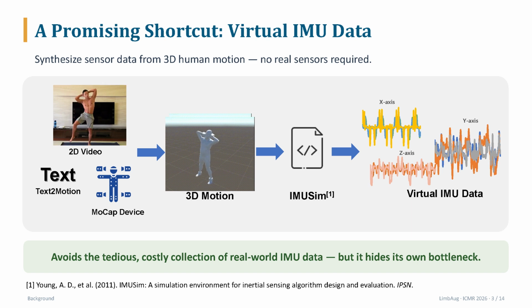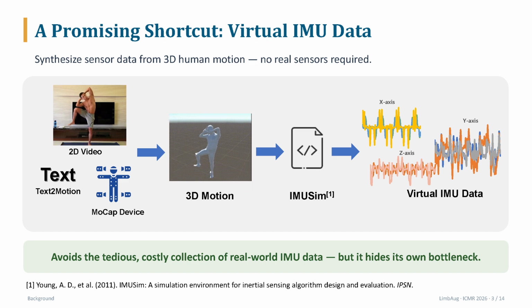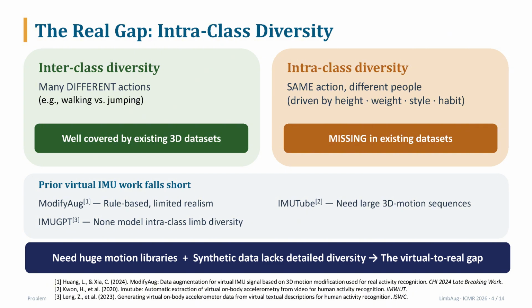This reduces the cost of real data collection, but it also has a hidden bottleneck. The quality of virtual IMU data depends on the diversity of the input 3D motions. If the 3D motions lack intra-class variation, the synthesized IMU data will also be limited. We argue that the real missing part is intra-class diversity, meaning variation among different people performing the same activity.